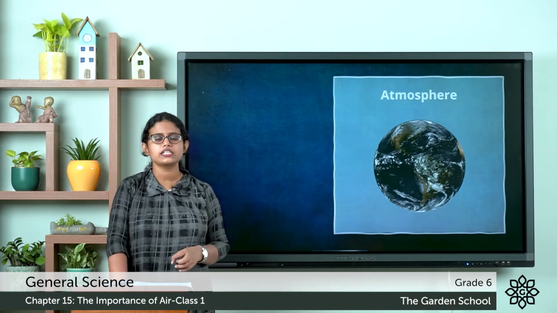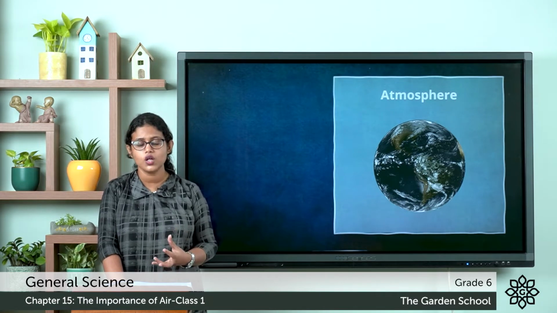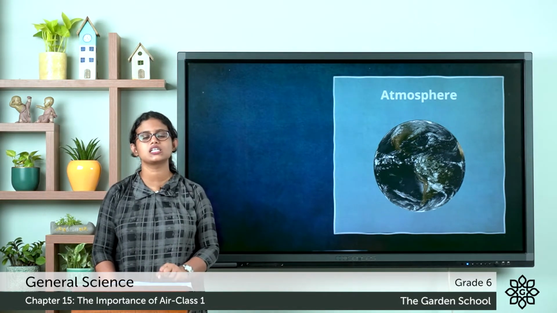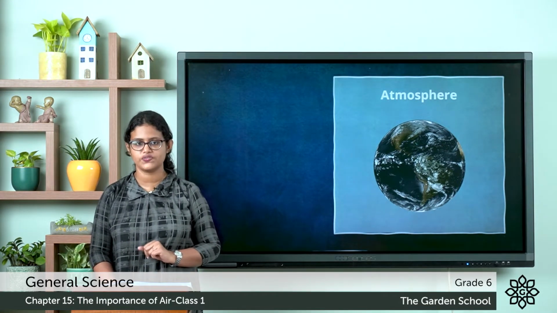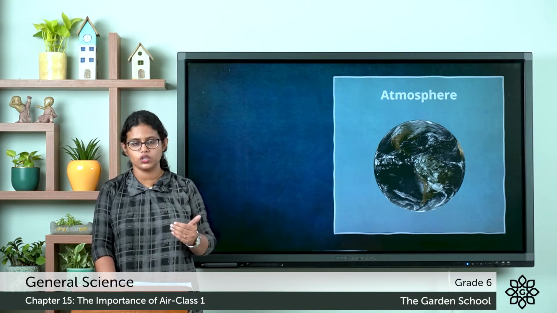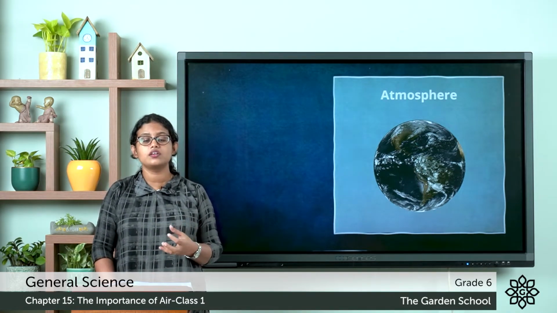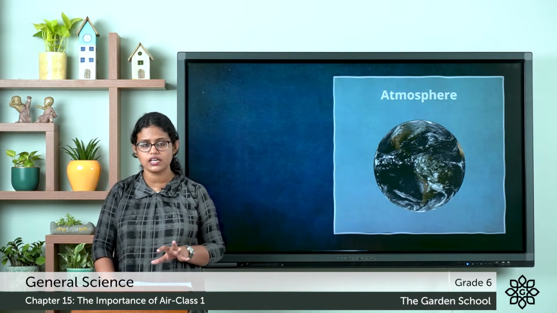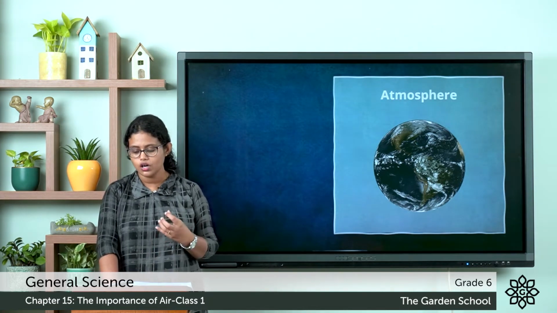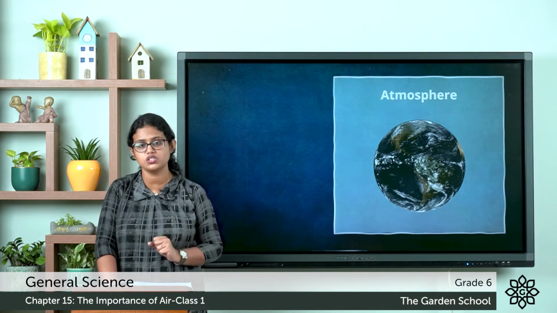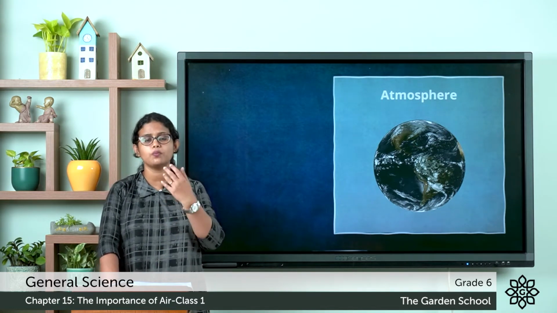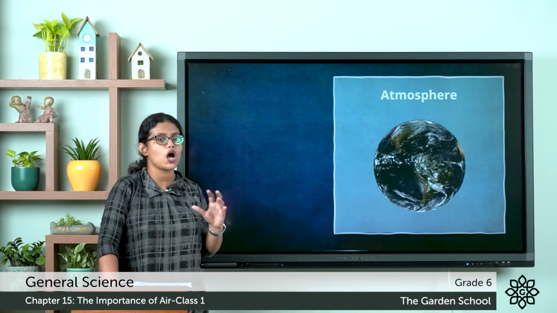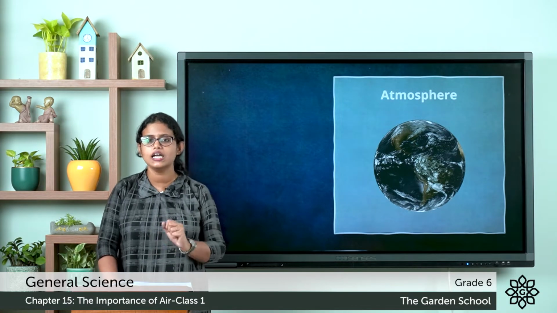So the earth is surrounded by a layer of air which is called the atmosphere. So what is atmosphere? The layer of air that surrounds the earth is called atmosphere. As we move upwards, what happens? The air gradually becomes thinner and thinner. That is why on high mountains there is less air and therefore less oxygen, and people who climb mountains always carry an oxygen cylinder with them. So the layer of air that surrounds the earth, what do we call? We call it the atmosphere.